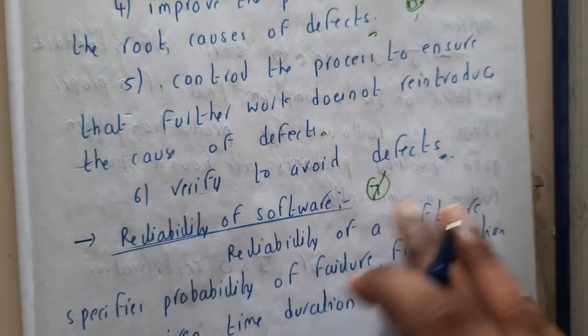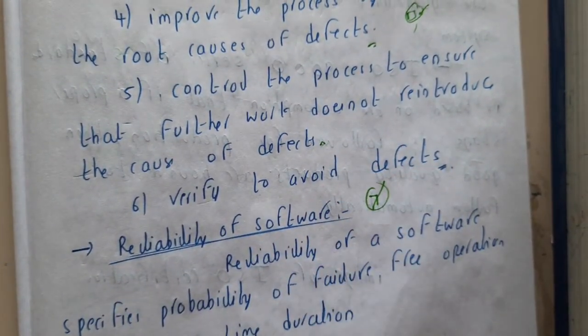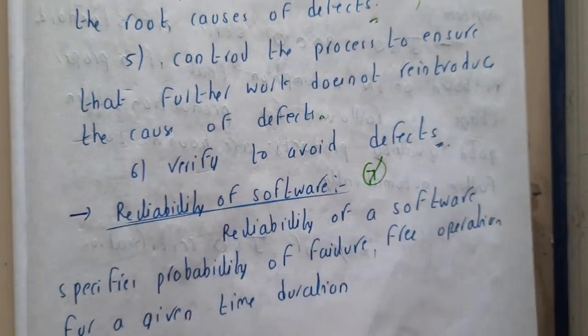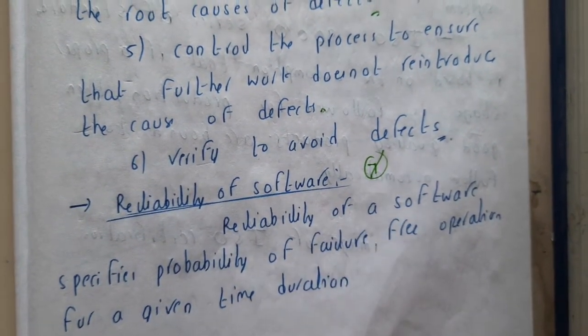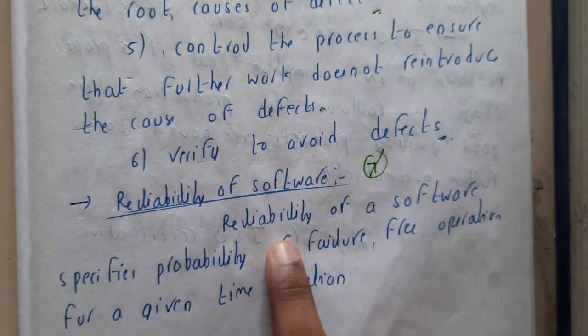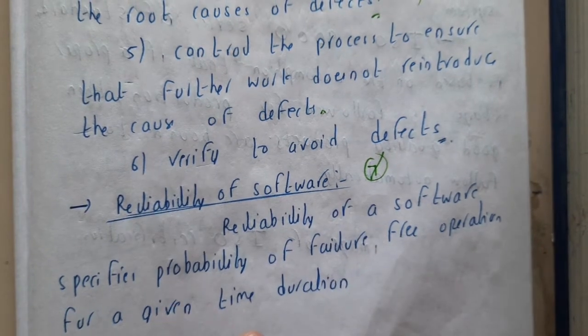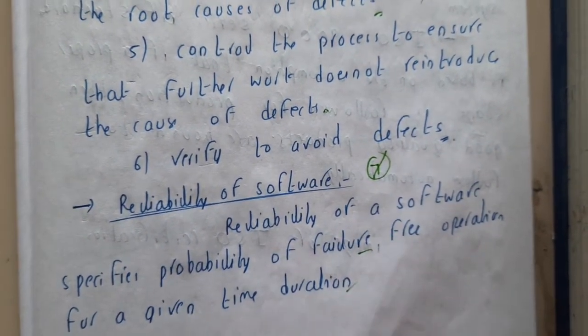Now let us go through the introduction to the reliability of software. What software is called reliable, guys? Basically, software without any failures or downtimes. Those software or applications are popularly called reliable, guys. Reliability of a software specifies the probability of failure-free operation for a given time duration. That's what I told you.